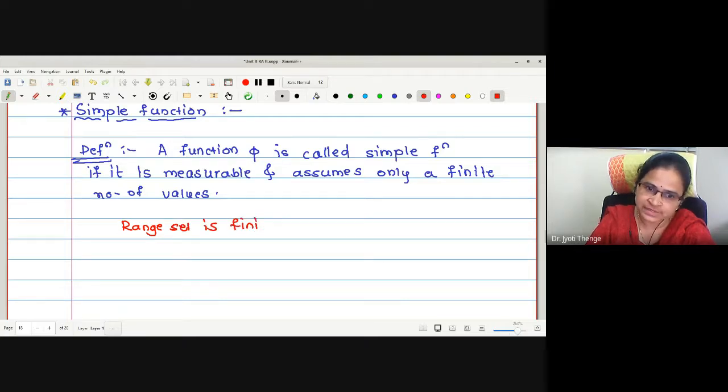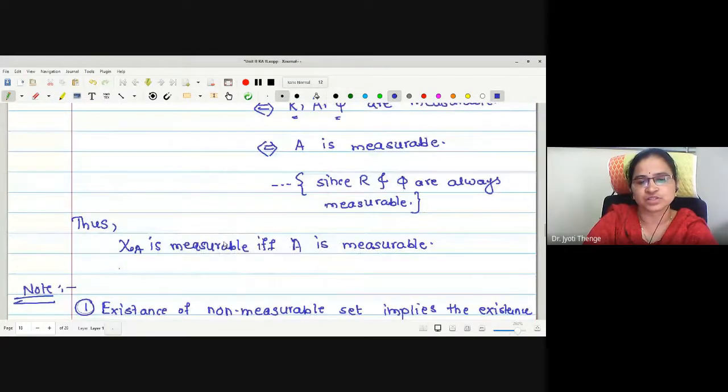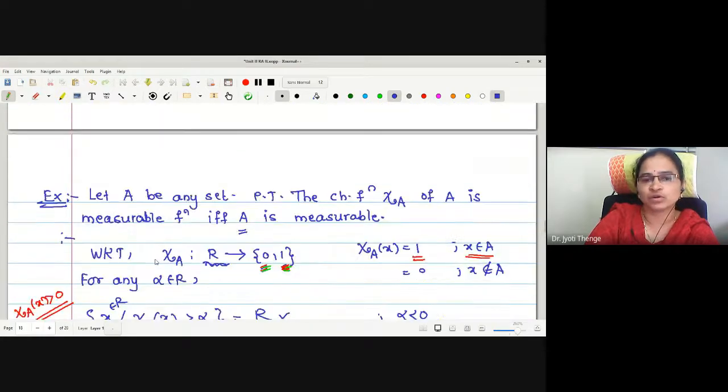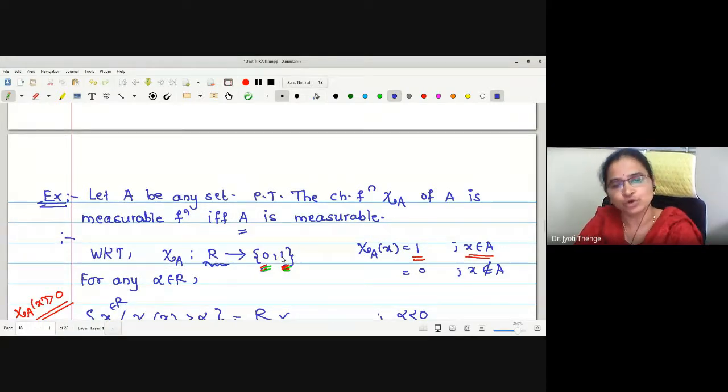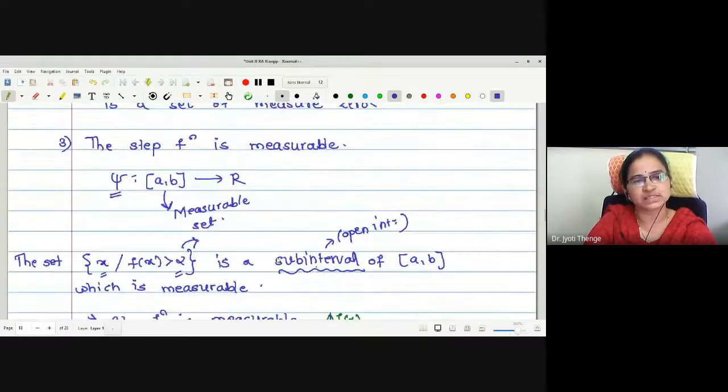Can anyone tell me an example you have in mind? Just now we have seen the characteristic function. Whether this characteristic function is measurable depends on A. Let us start with the set A to be measurable. Then the characteristic function is measurable. And what about the range set? It assumes only two values. Therefore, this is a simple function. What about yesterday's step function?